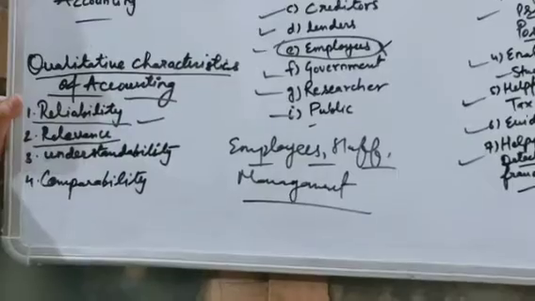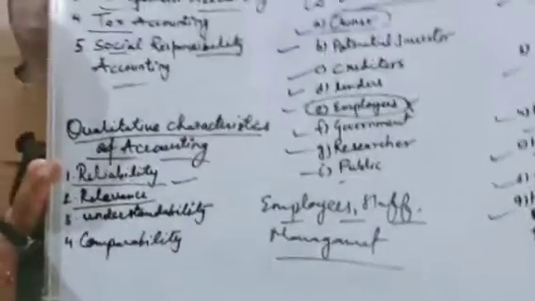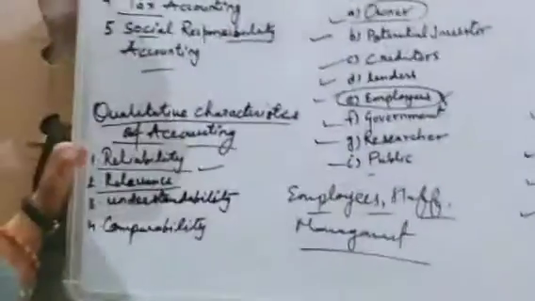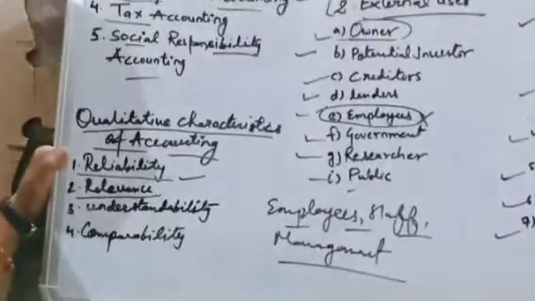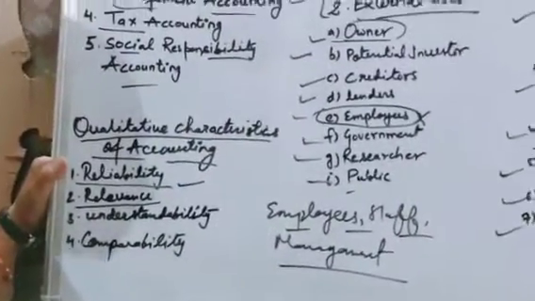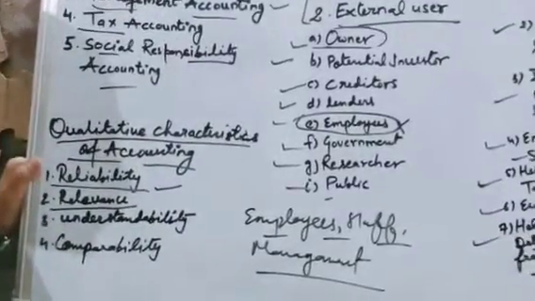For example, in the balance sheet we show debtors. Debtors means the people who will pay you in the future. You mention the amount of debtors in the balance sheet, not the number of debtors. The number of debtors is irrelevant.